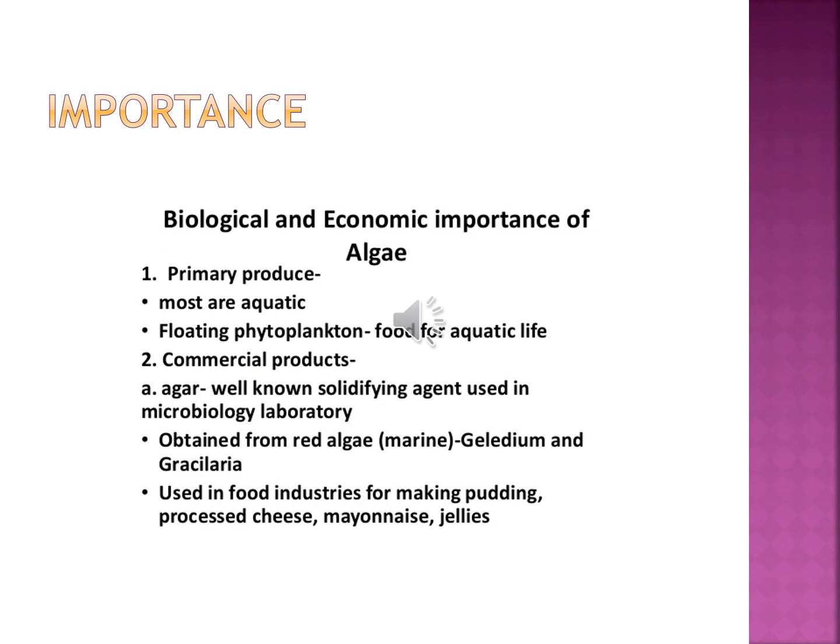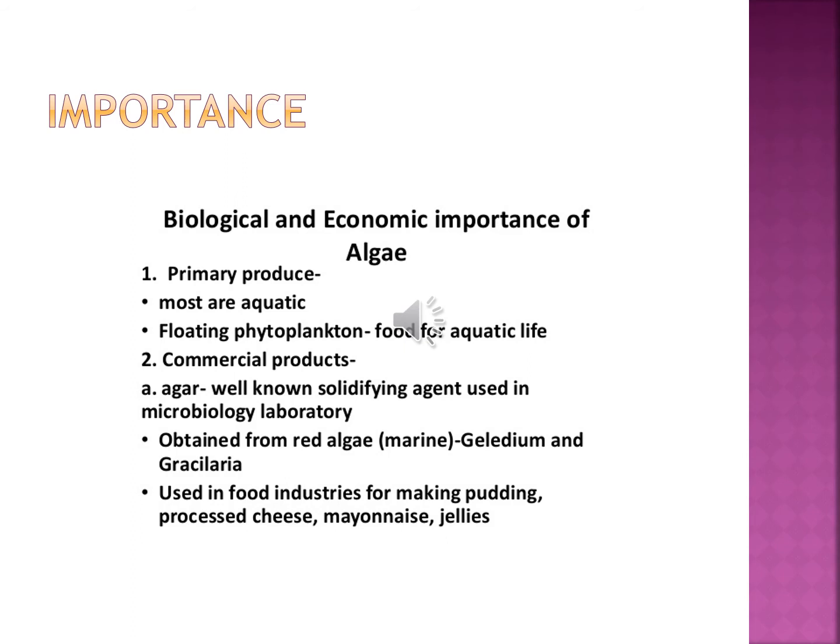Important information about algae: they are primary producers and most are aquatic. Most algae grow in aquatic environments, which may be marine or freshwater. Floating phytoplankton is food for aquatic life.